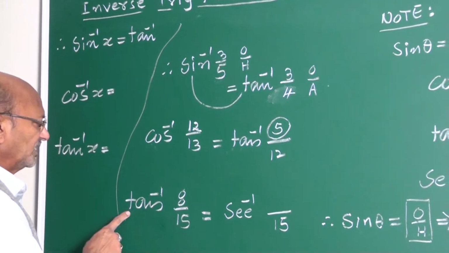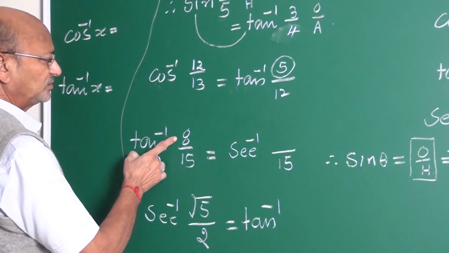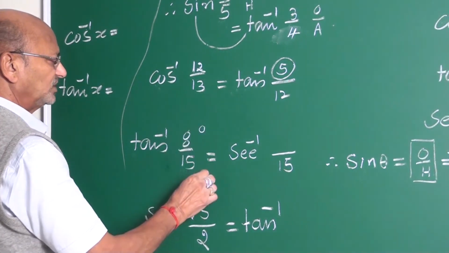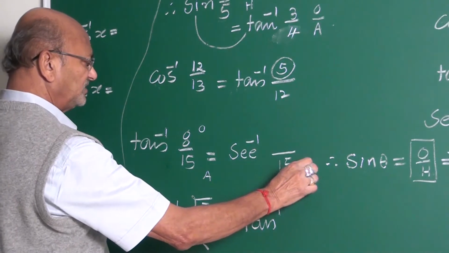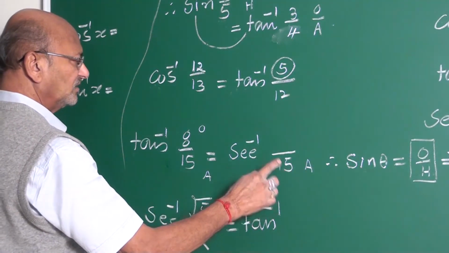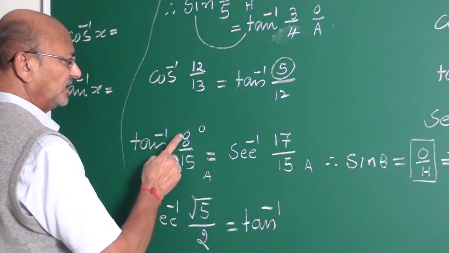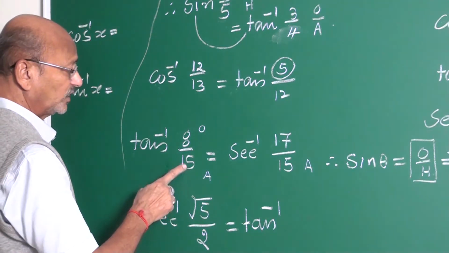See here. Tan inverse 8 by 15 to sec inverse. What is this, my friend? Opposite upon adjacent. What is sec inverse? Hypotenuse upon adjacent. What is adjacent side? 15. What is hypotenuse? If you remember Pythagorean numbers, 8, 15, 17, you can save the time. Otherwise, again, square.